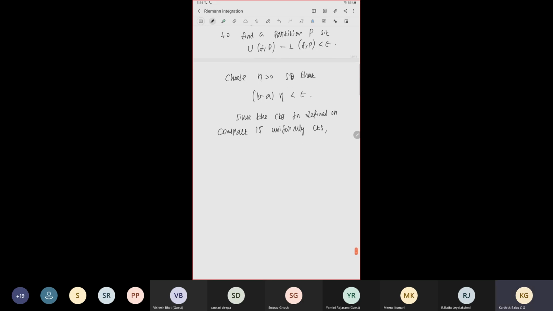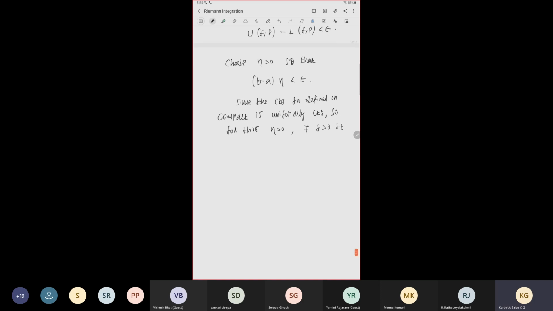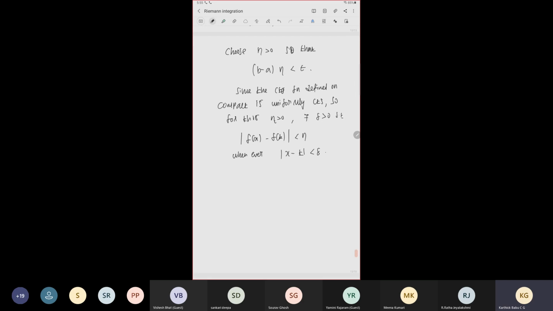So for this eta bigger than 0, there exists delta bigger than 0 such that |f(x) − f(t)| is less than eta whenever |x − t| is less than delta, for x, t belonging to the closed interval.